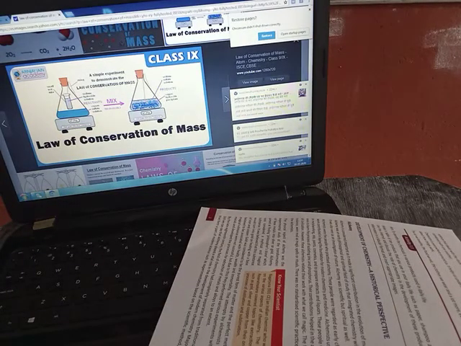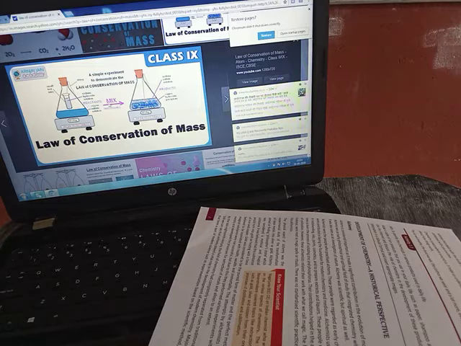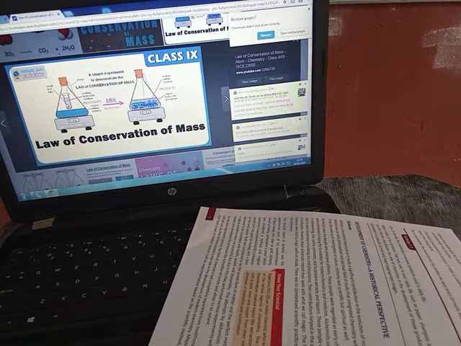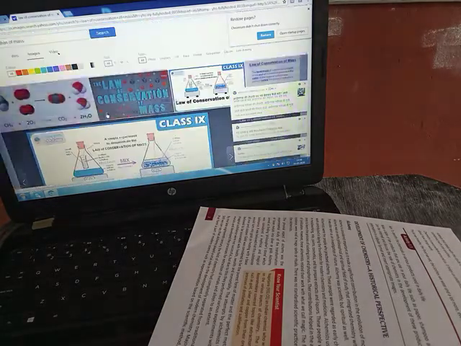Now you can see this is the law of conservation of mass. In this picture you can see how the reaction goes. Some things are kept here, and after that they are heating them. They are making a test, and you can see how the reaction is going on as they heat. This is the law of conservation of mass.